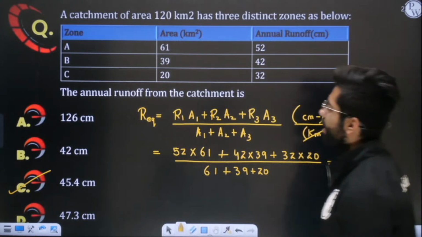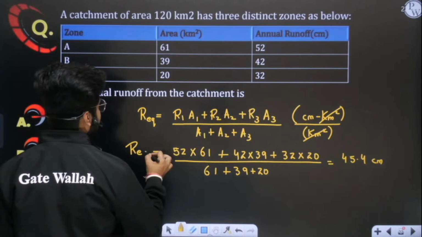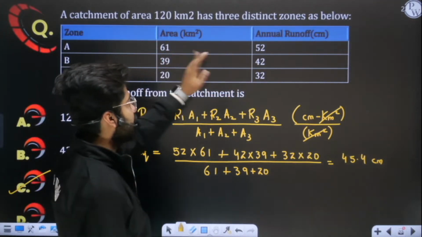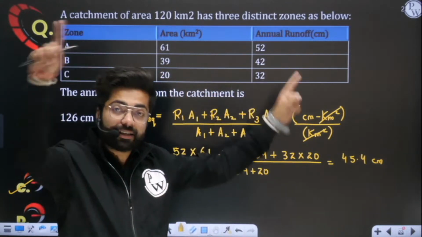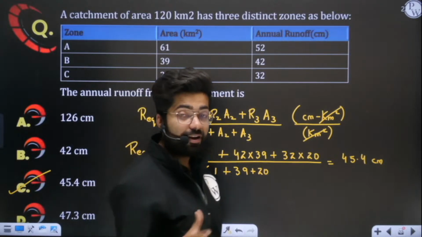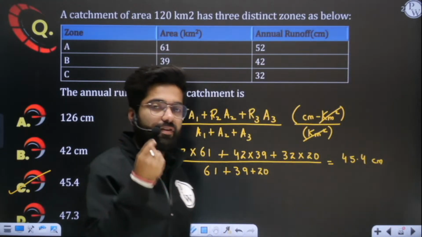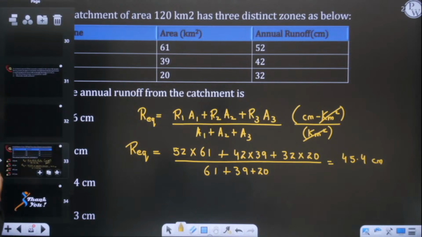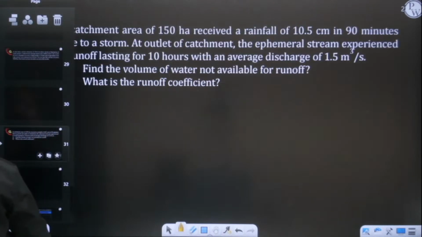So this is your annual runoff, or you can say equivalent runoff in this entire catchment area. Some portion is having this much of runoff, some portion is having this much of runoff, some portion is having this much of runoff. But if I'm talking of the entire catchment area, the average runoff is 45.4. So I hope this is clear to you. Yes or no? This part is fully clear to you?